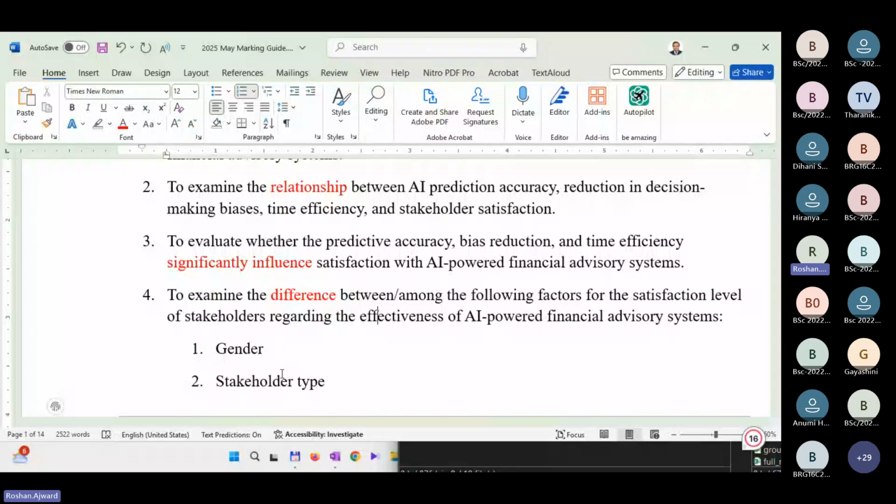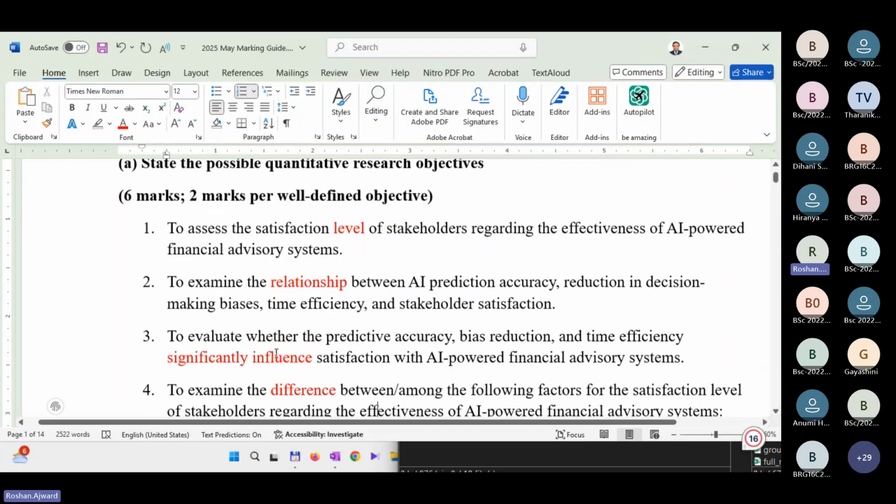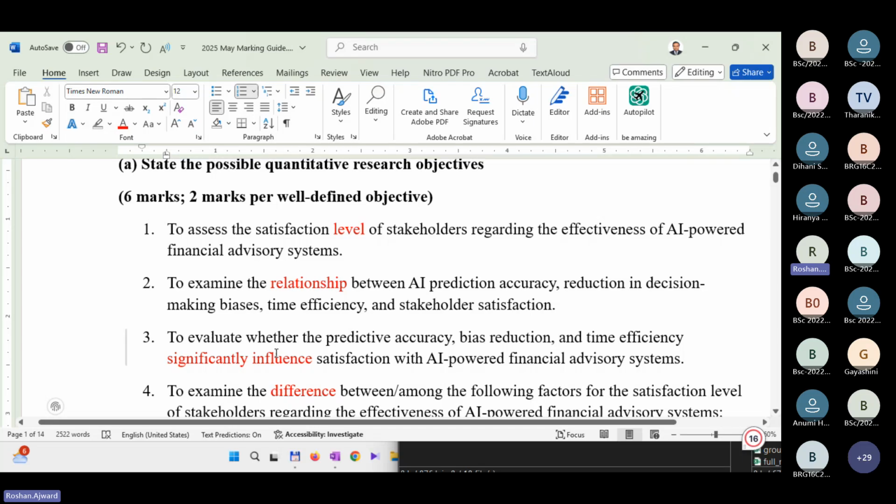So yes, independent sample t-test, gender. There are 2 groups, males and females. Stakeholder types, there are 3 groups, I think you can remember. Then if you want to compare 3 groups, what's the analysis that you do? One-way ANOVA, for more than 2 groups. Very good, excellent. With post-hoc analysis if necessary. Perfect. So likewise, that's why we have 4 objectives. At least write 3 objectives. If 8 marks are given, write 4 objectives. And this is what you have to do.